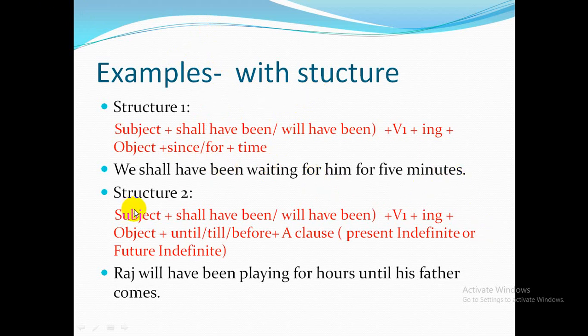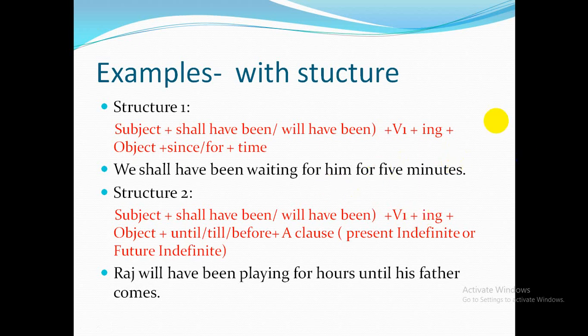Now see in structure 2: subject plus shall have been or will have been, then V1, that is the present form of the verb, then ing, then object. Object is not mandatory.